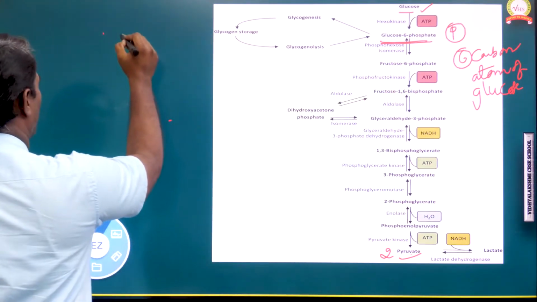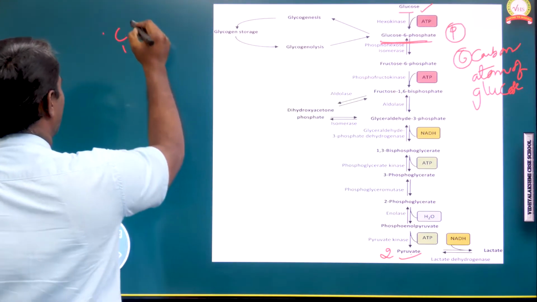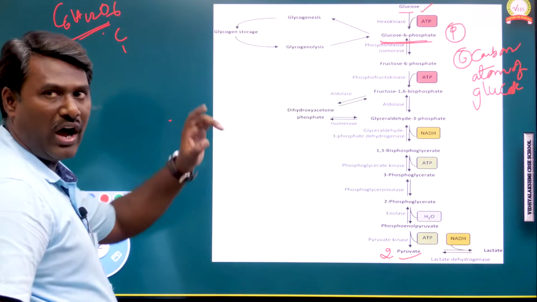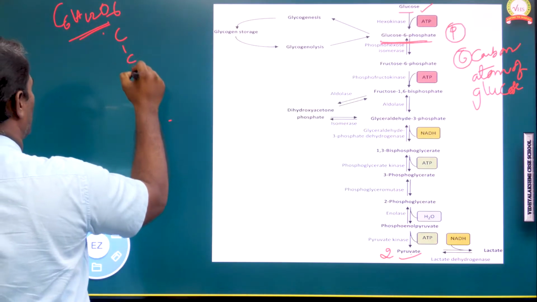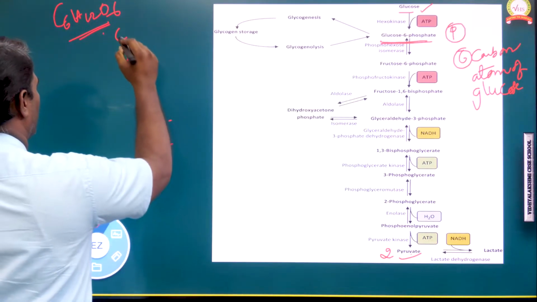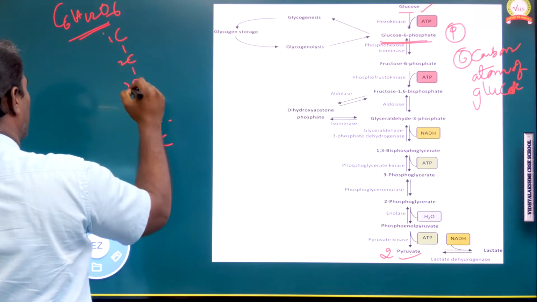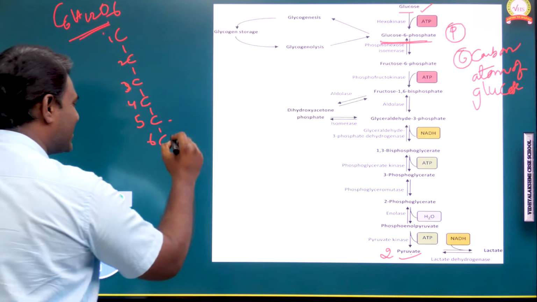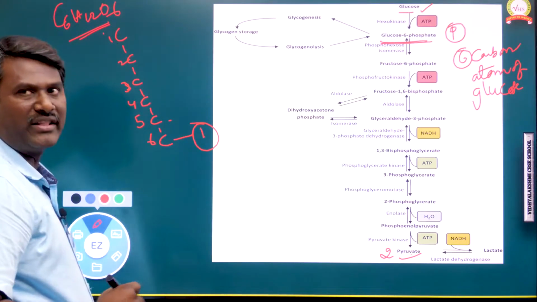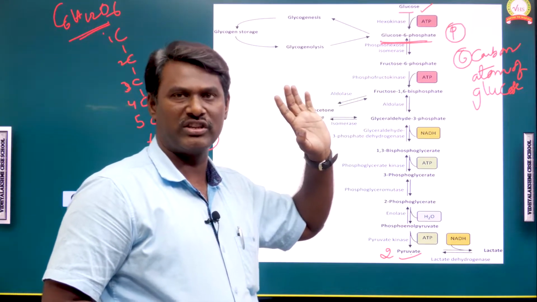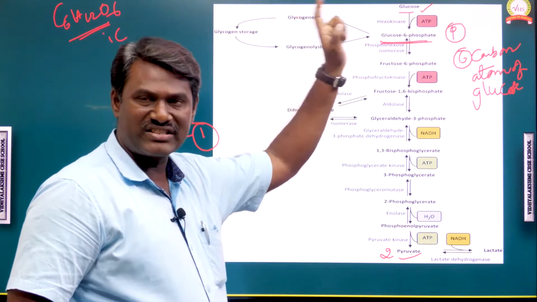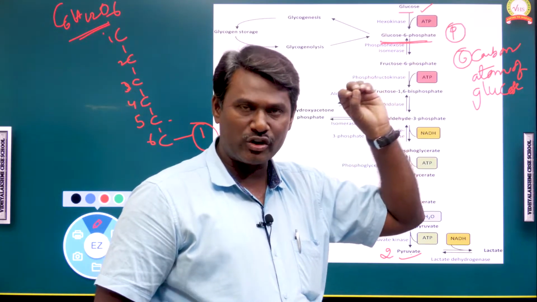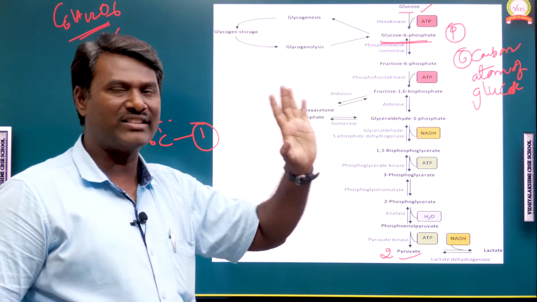We can see the diagram here. The glucose formula is C6H12O6, which means we have 6 carbon atoms, numbered 1, 2, 3, 4, 5, 6. On the 6th carbon atom, a phosphate group will be added. That is called glucose 6 phosphate. So in the first step, glucose converts into glucose 6 phosphate.